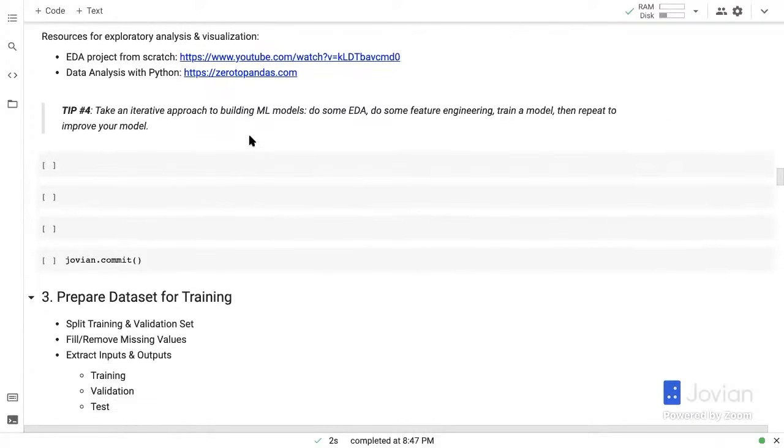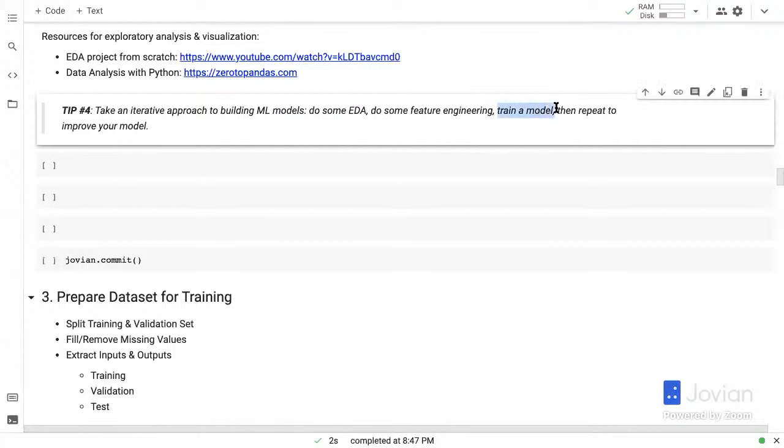Now, one tip I would like to share here is that you should take an iterative approach to building machine learning models, which is first do some exploratory data analysis, a little bit like we've done without even plotting any charts. Then do some feature engineering, try and create some interesting features. Then train a model and then repeat to improve your model.